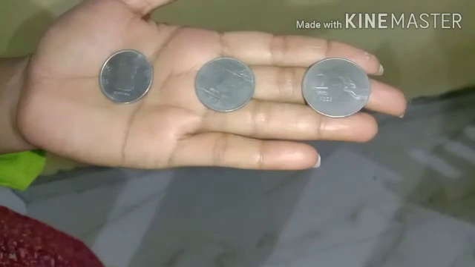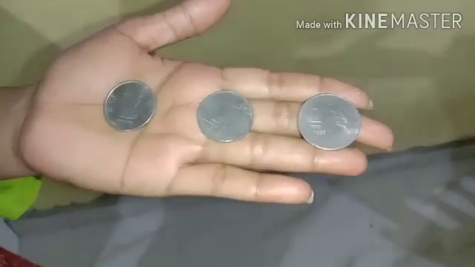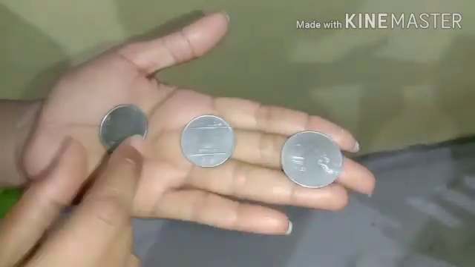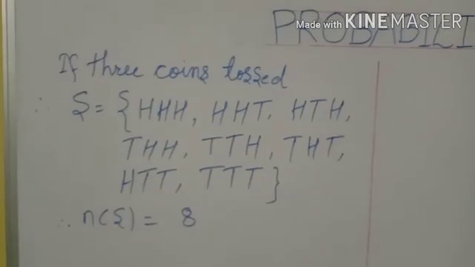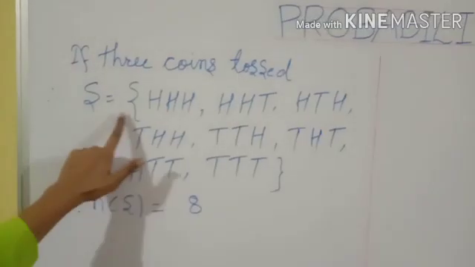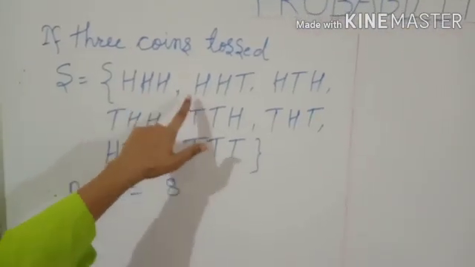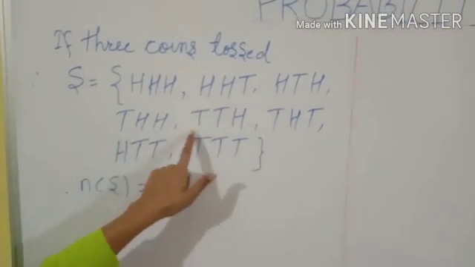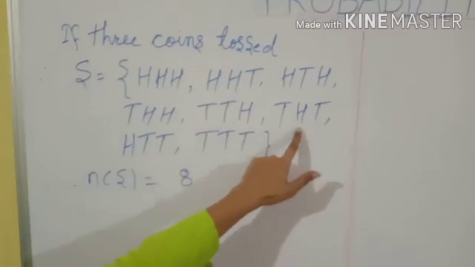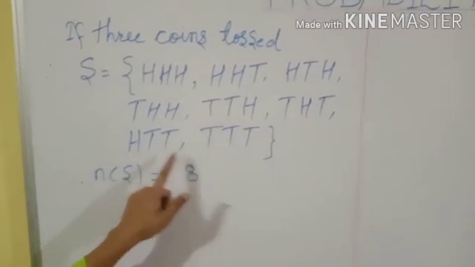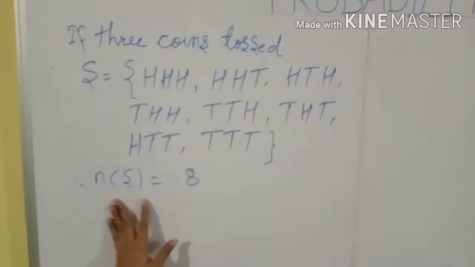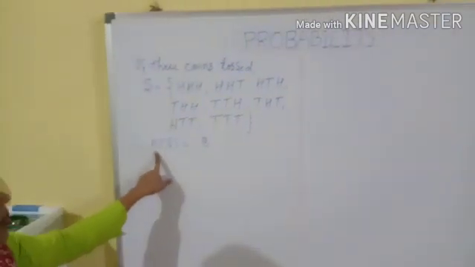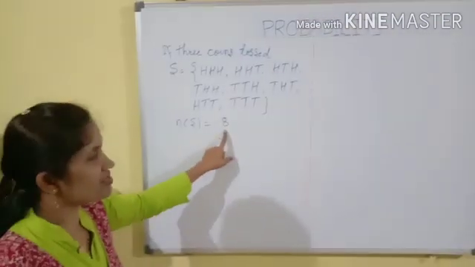We can represent those outcomes as a sample space, and in curly brackets we can represent all the total outcomes. So we will get here total 8 outcomes: head head head, head head tail, head tail head, tail head head, tail tail head, tail head tail, head tail tail, tail tail tail, and the total number of outcomes is 8. So we can represent here n of S, the number of elements of the sample space, as 8.